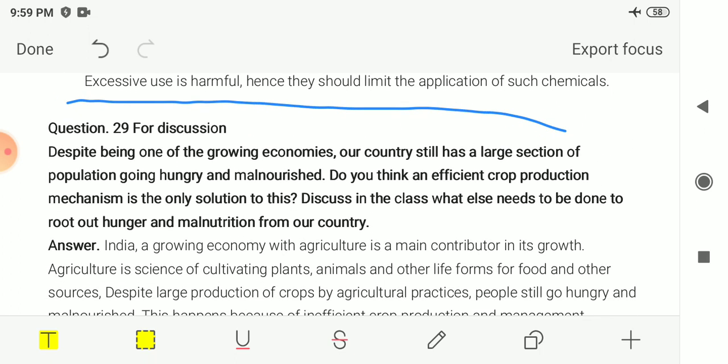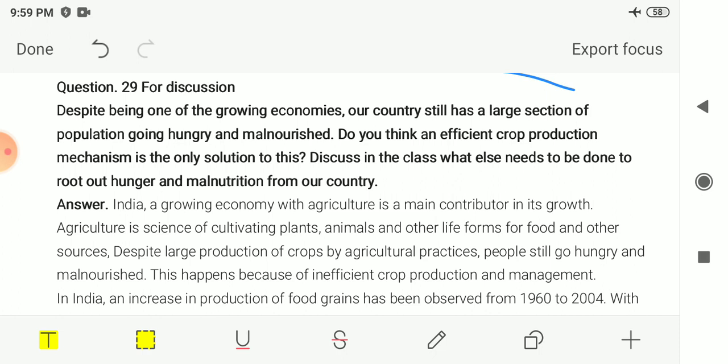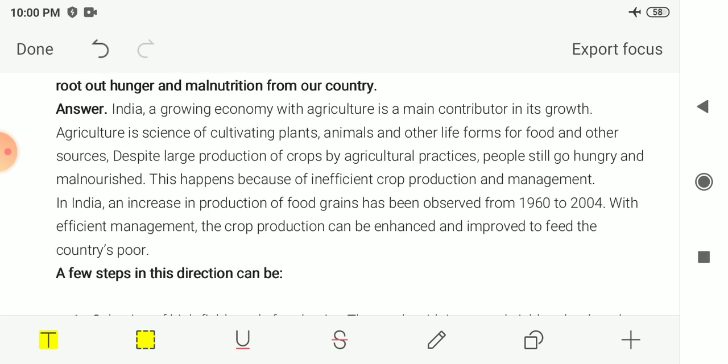Now next, questions are given only for discussion. Despite being one of the growing economies, our country still has a large section of population going hungry and malnourished. Malnourished means not getting proper nourishment. So do you think an efficient crop production mechanism is the only solution to this? Discuss in the class, and what else needs to be done to root out, or you can say remove, hunger and malnutrition from the country. So we have to only discuss this.